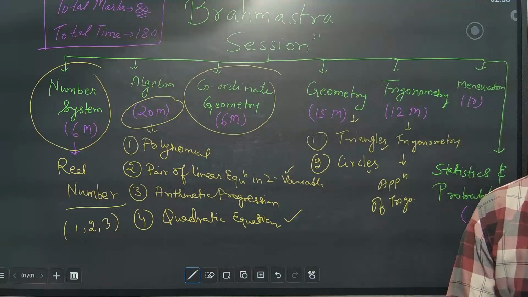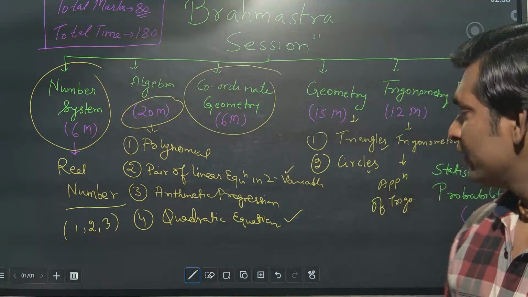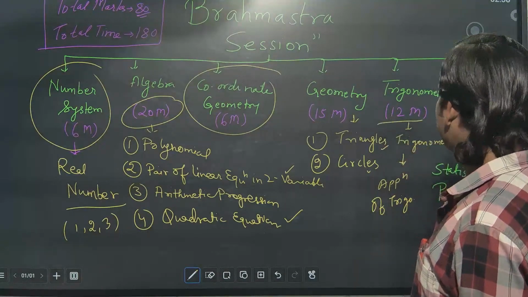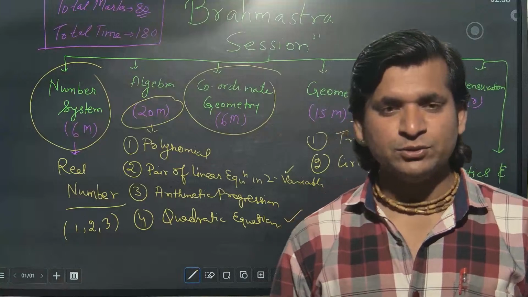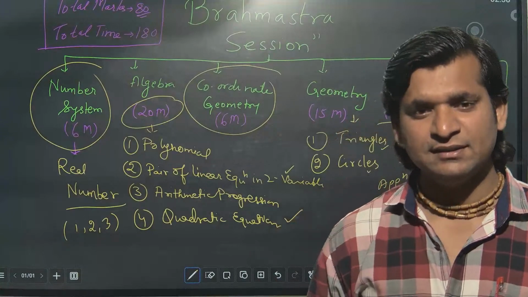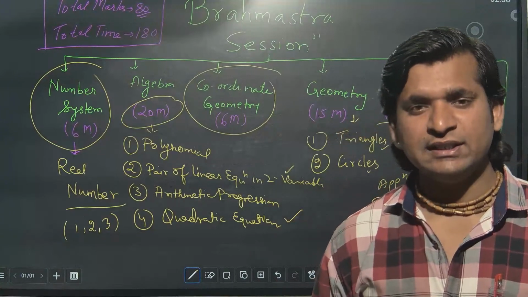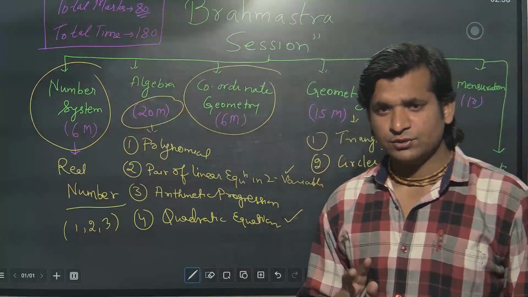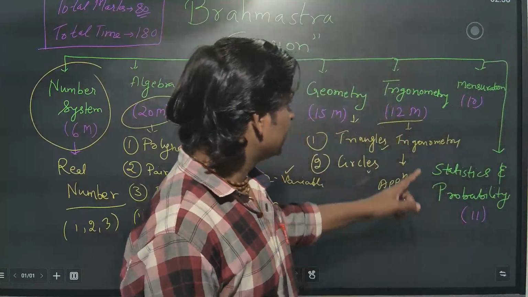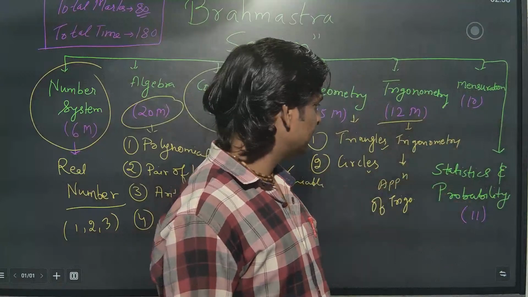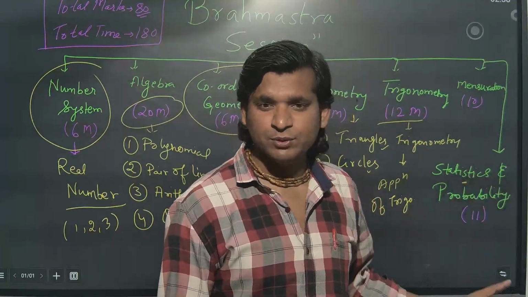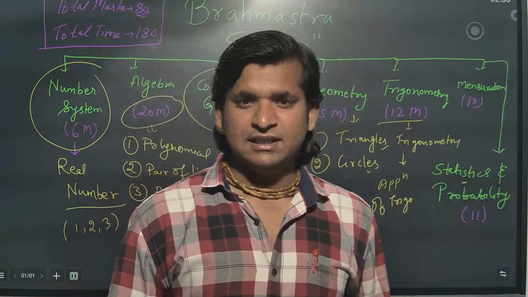So these two chapters are there for trigonometry and it carries 12 marks. Mensuration you have two chapters again. One is area related to circle and another is surface area and volume. So these are the two chapters which are going to carry again 10 marks. And next last branch is statistics and probability. Both chapters carry 11 marks.